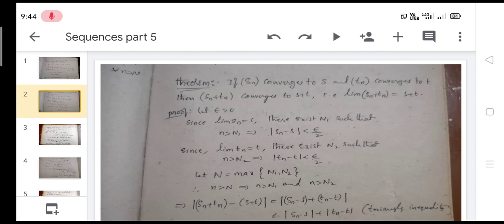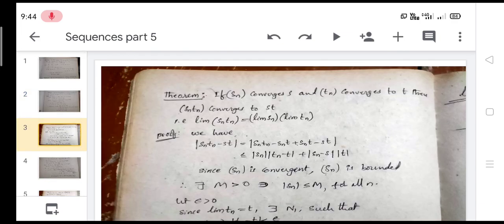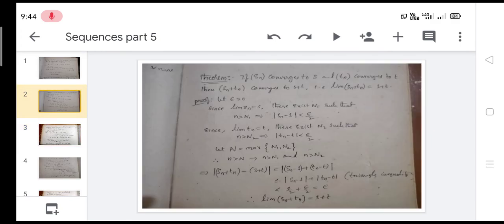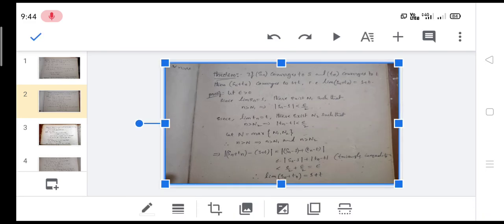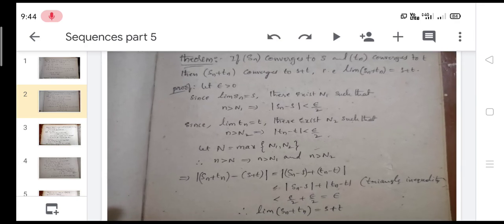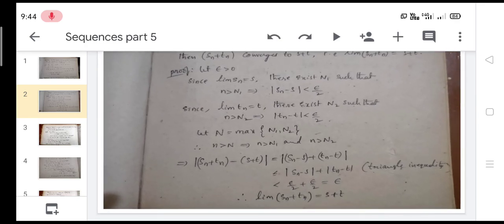Continue the next slide. Here continuation of the second slide: modulus of Sn plus Tn minus S plus T is written as modulus of Sn minus S plus Tn minus T. By triangle inequality, modulus of Sn minus S is what?